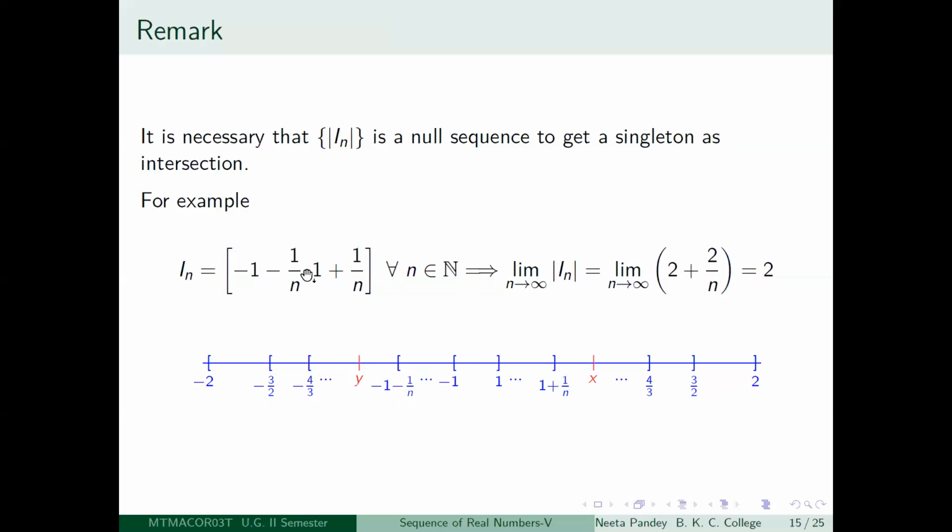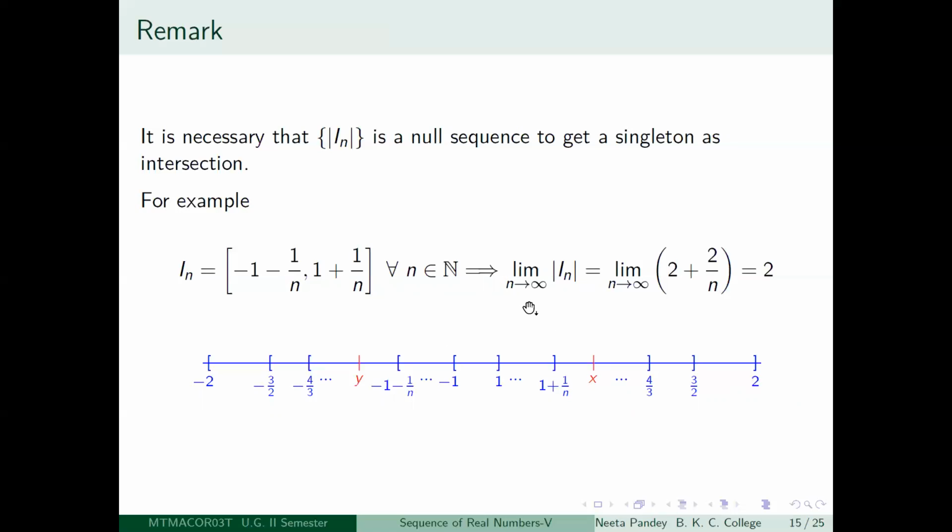It is clear, because -1 is strictly greater than -1 - 1/n for any n, and 1 is strictly less than 1 + 1/n for any positive integer n. So this portion, -1 to 1, is going to be a subset of In for all n. And therefore, if you look at the intersection, it will at least have -1 to 1, and therefore its intersection is not going to be a singleton.